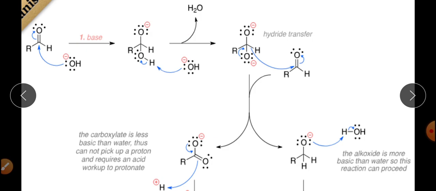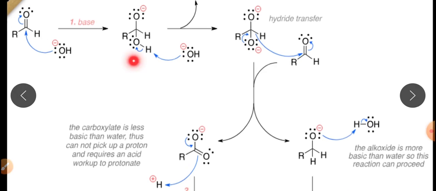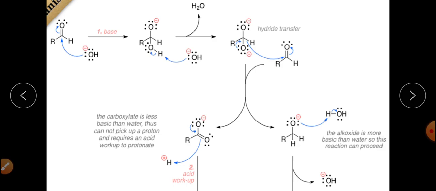After this, there will be a hydride transfer from here to the second molecule of the aldehyde that we have taken, right? So hydride transfer will take place from here to this particular carbonyl carbon, with the movement of this electron to form O negative.